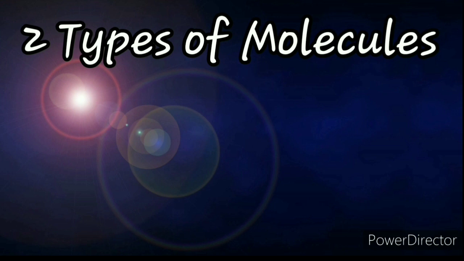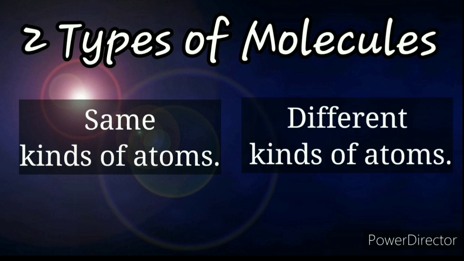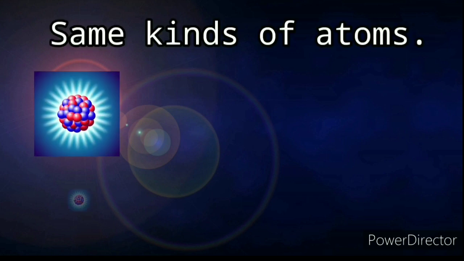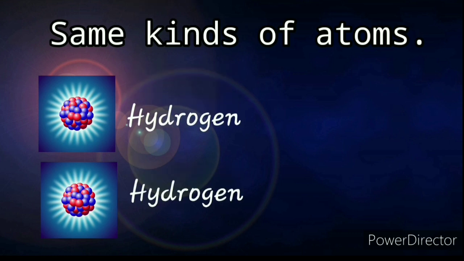There are two types of molecules: molecules that are made up of the same kinds of atoms and molecules that have different kinds of atoms. This is an example of a molecule that has the same kinds of atoms.